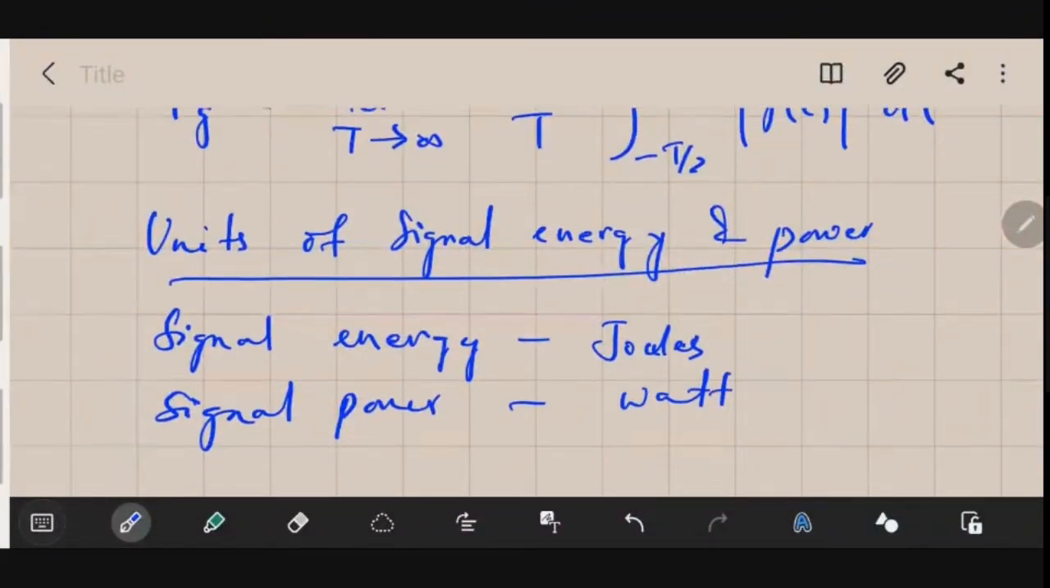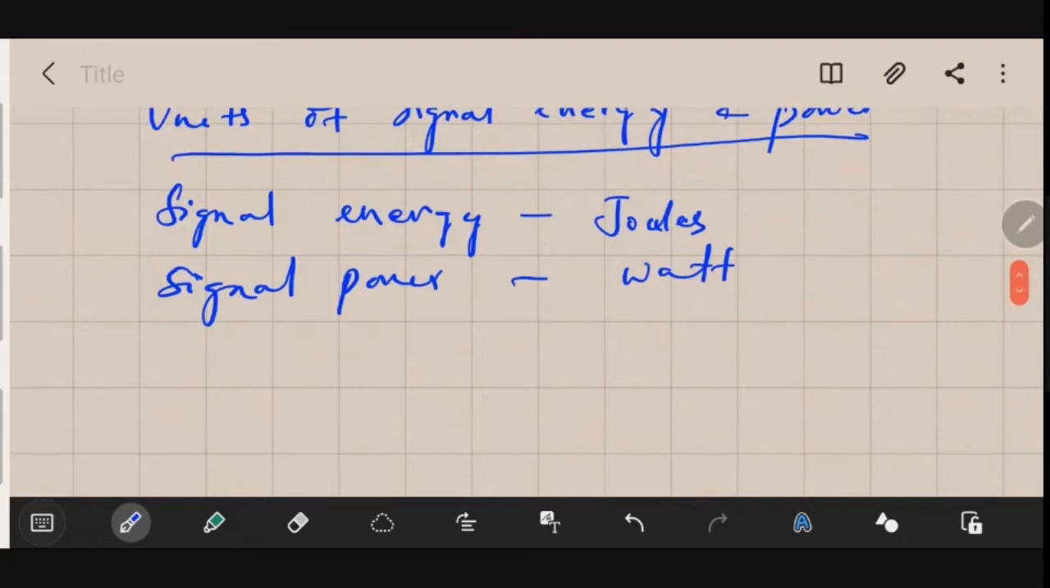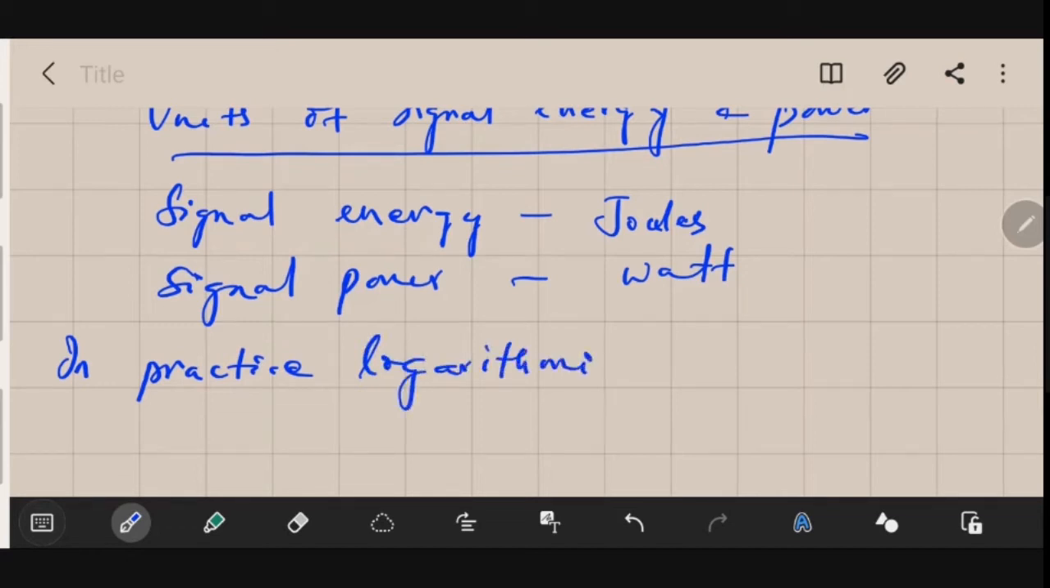However, in practice we use logarithmic units, because in electronics the received signal strength could be around 10 to the minus 3 or 10 to the minus 6 watts. If you are comparing two such values, it becomes quite complicated when you are using normal units. We actually prefer logarithmic units. So in practice, logarithmic units are used.